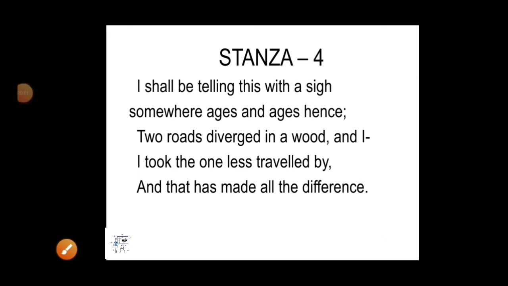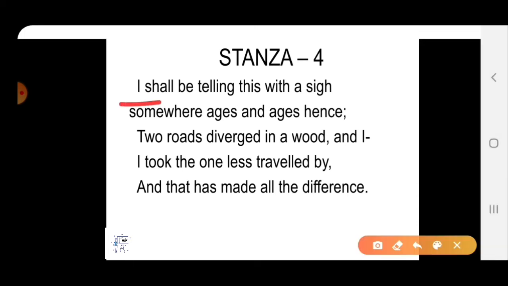Now we will read stanza 4. I shall be telling this with a sigh. Somewhere ages and ages hence, two roads diverged in a wood, and I took the one less travelled by, and that has made all the difference. I means the poet. The poet shall be telling this. This means about his choice that he has made in his life. With a sigh. Sigh means a sense of regret.